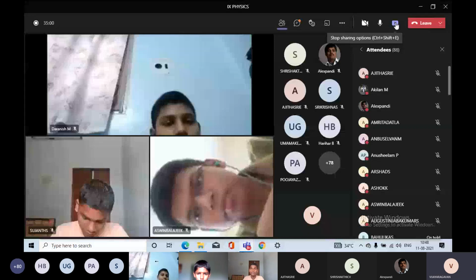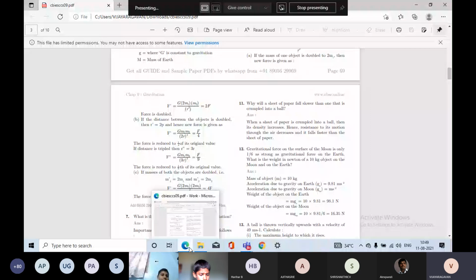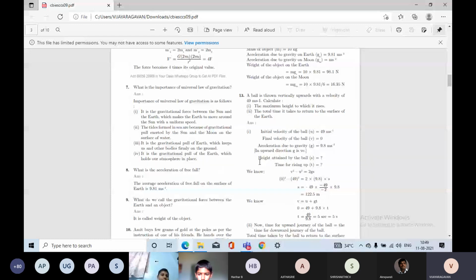Yes, okay. Now, see, seventh question. It is a very important question. What is the importance of the universal law of gravitation? There are 3 points in the NCERT book, but here we are going to write 4 points. So, what is the importance? The universal law of gravitation is common all over space, even on the earth, everywhere.